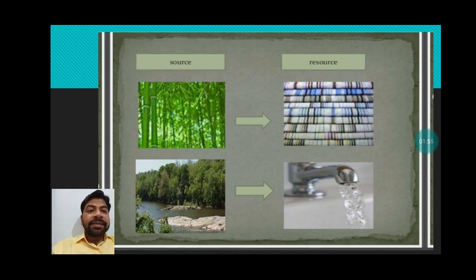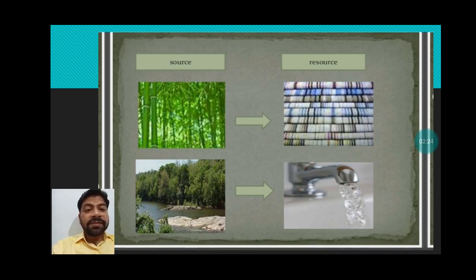You can see this bamboo is a source, and from this source we obtain the goods shown on the right side. So the bamboo is a source, and the product made from the bamboo becomes a resource. It means a resource needs a process: for transforming the source into a resource we need to process it.